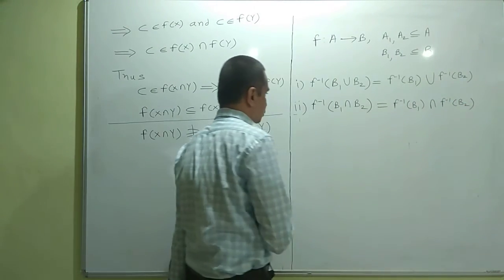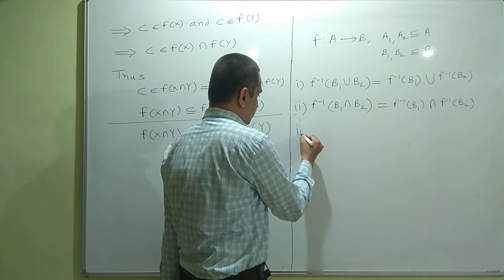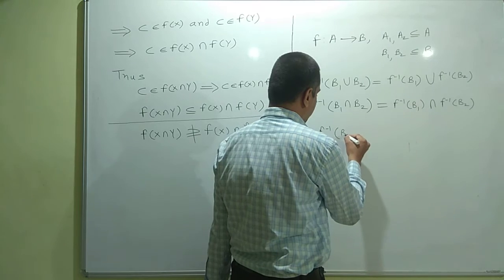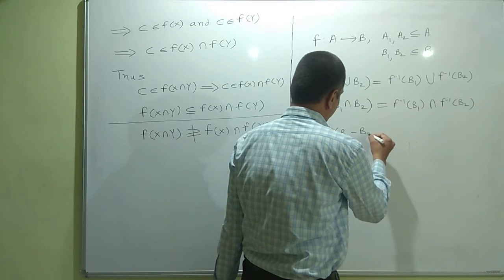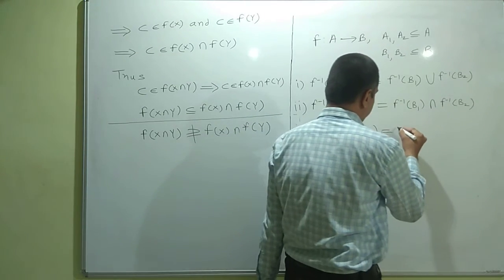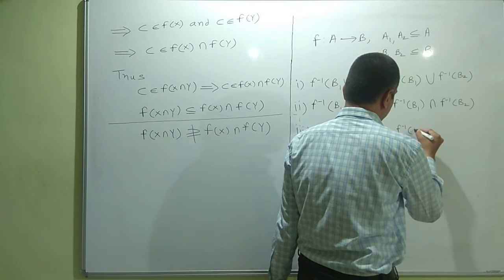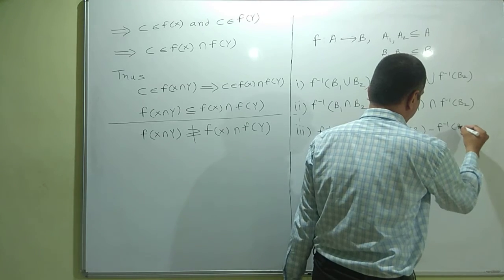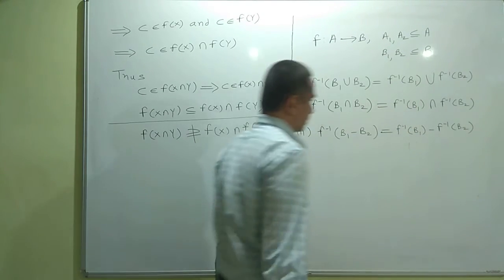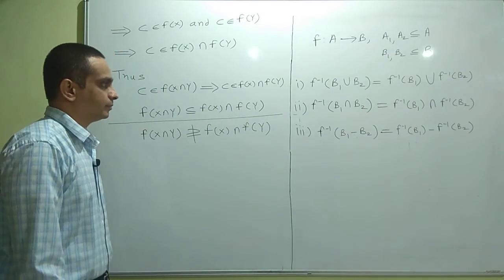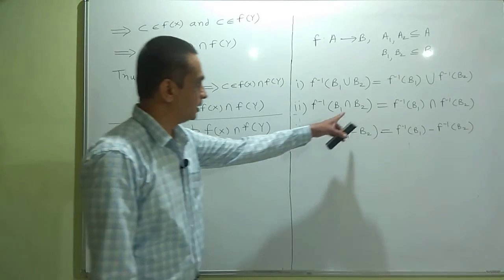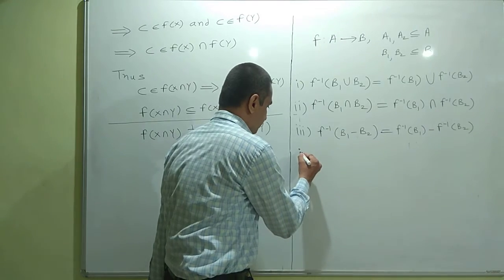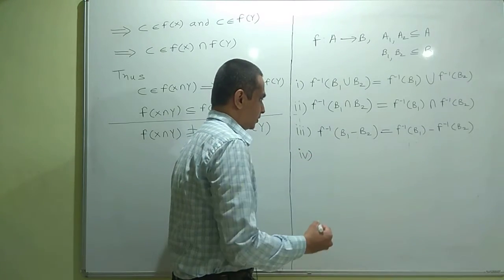We can also have a result for difference of sets as well. F inverse of B1 minus B2 equals F inverse of B1 minus F inverse of B2. So see, inverse image is quite regular. It preserves union, intersection and difference. Now a few properties for regular image.